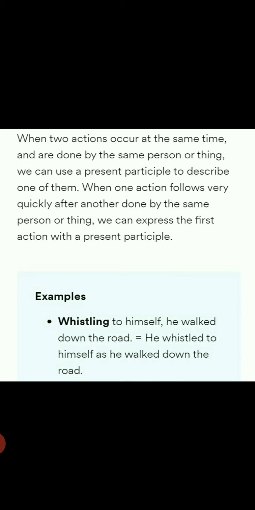The same person is doing both actions. So we use the ing form, whistling. One action follows quickly after another, and we write this as: whistling to himself, he walked down the road.